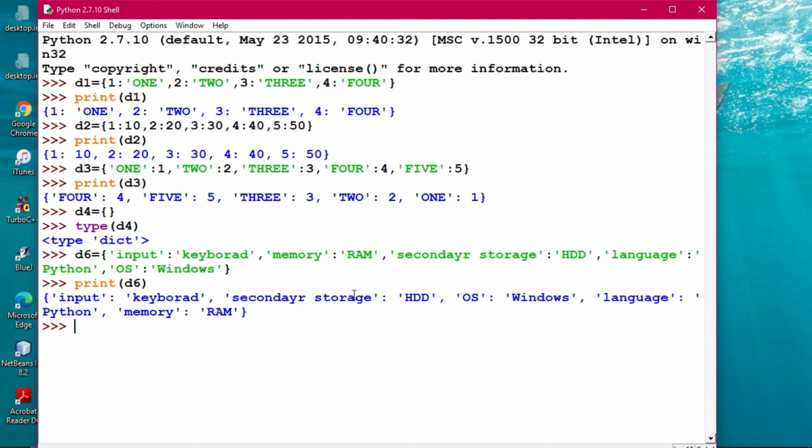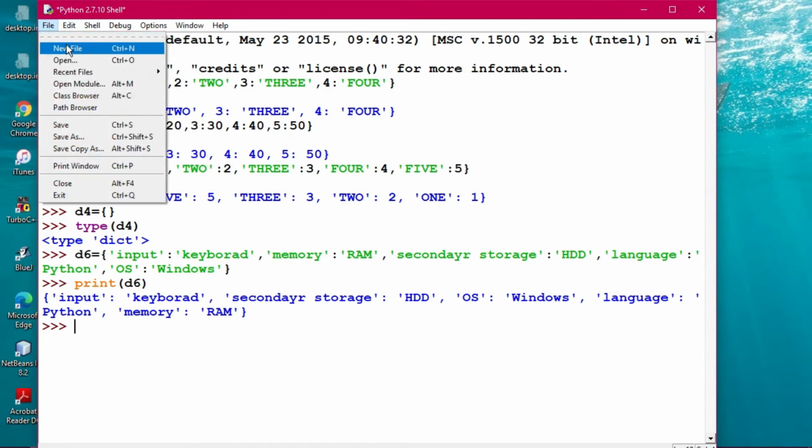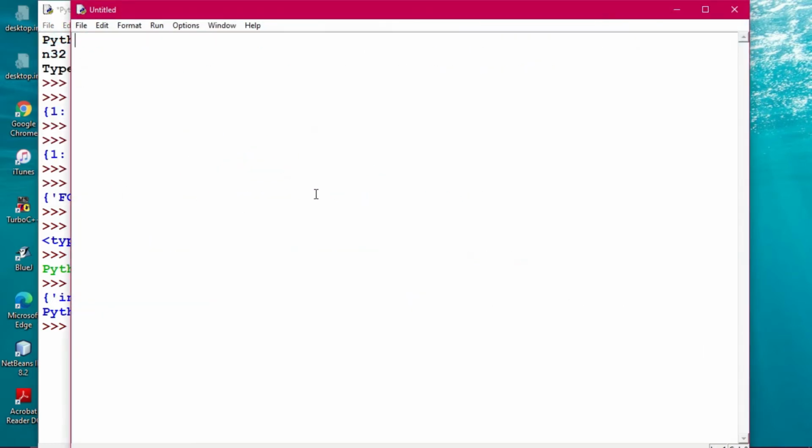So directly in curly braces you can enclose the key value pairs in this way in order to create a dictionary. Now if you want to use a particular method, that's called the dict method. The function dict is used to create a new dictionary with no items. This function is called a built-in function. For this we will write a program that will be better for us to understand. So I'm going out here like this: d equals dict, the dictionary has been created. If I do print d, it will show you the empty dictionary.